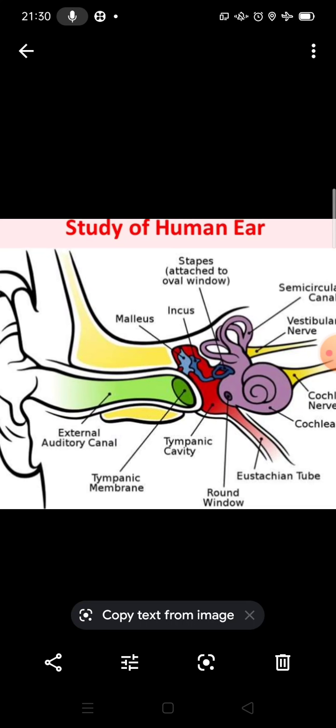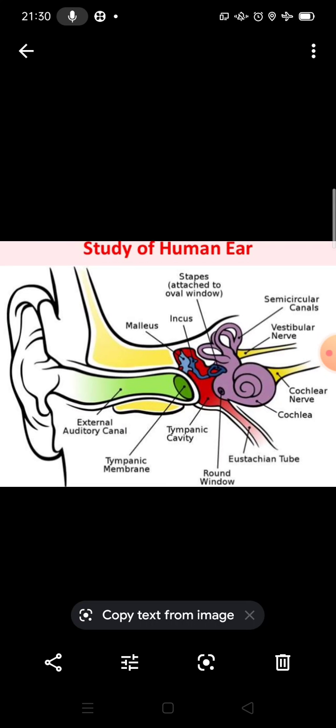So first of all, in this lecture we will discuss the anatomy of the ear. You can see the diagram of the human ear. Students, let's start. The three parts of the human ear are the outer ear, middle ear and inner ear. You can see the diagram.